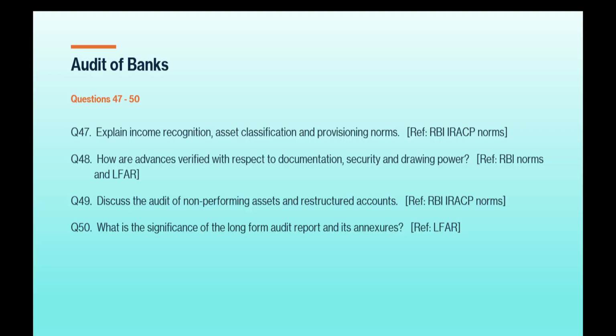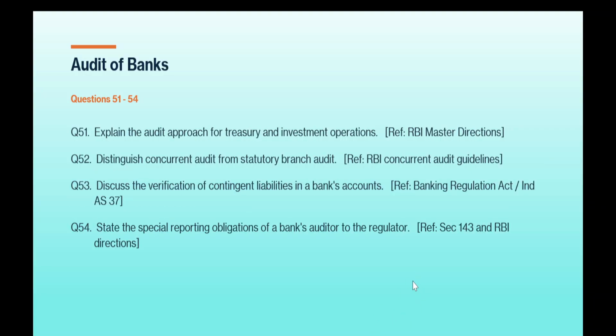Okay. Then question number 49, discuss the audit of non-performing assets and restructured accounts. RBI IRACP norms. Question number 50, what is the significance of the long form audit report and its annexure? Reference can be taken from LFAR. Okay, so these are very important questions. Question number 51, explain the audit approach of treasury and investment operations. RBI master directions. References have been given so that the answer will be based on this reference.